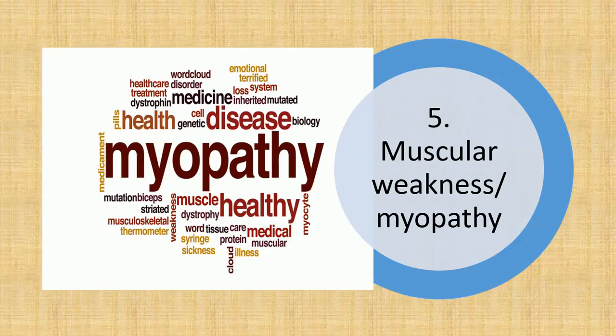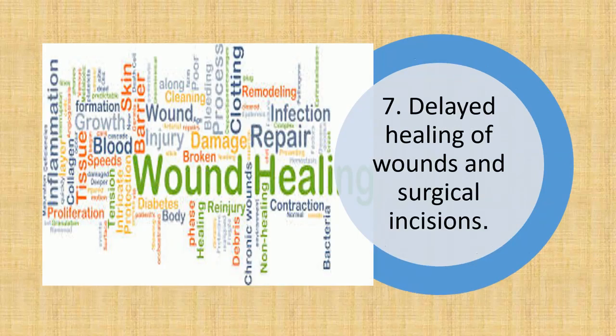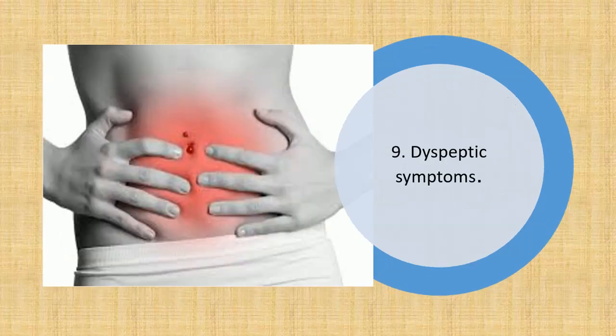5. Muscular weakness, proximal: shoulder, arm, pelvis, thigh. Myopathy occurs occasionally. 6. Increased susceptibility to infection, this is nonspecific. Latent tuberculosis may flare, opportunistic infections with low-grade pathogens, Candida, etc., may get activated. 7. Delayed healing of wounds and surgical incisions. 8. Peptic ulceration, risk is doubled, bleeding and silent perforation of ulcers may occur. 9. Dyspeptic symptoms are frequent with high-dose therapy.